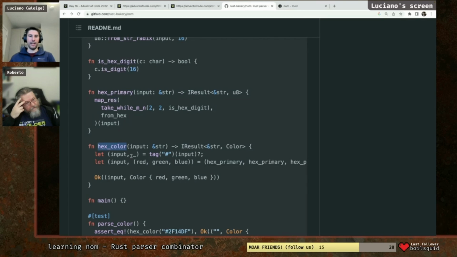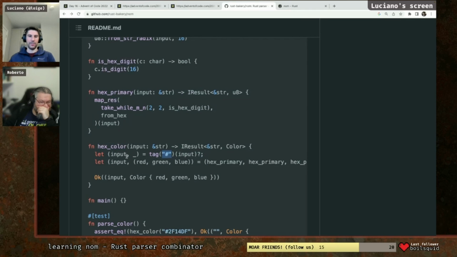And now, interestingly enough, what they do here is basically saying tag means it needs to match exactly whatever string is in here. So this is basically saying when you start parsing the input, it needs to start with this value. If it doesn't find this value, it's going to fail with an error.